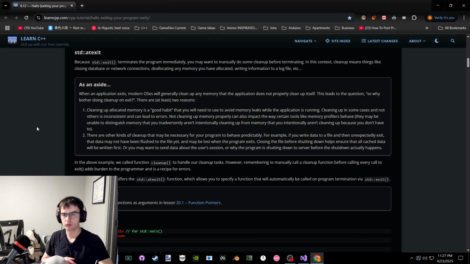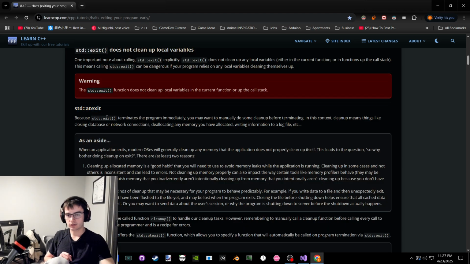So we do standard at exit. So standard exit terminates immediately. We might want to clean up some things before. So we dynamically allocated memory for some variables, but we haven't already cleaned up at the end, before we end the program, and we want to make sure that it's cleaned up. Or maybe we want the program to terminate if something crazy happens, like the player makes this crazy choice, and we